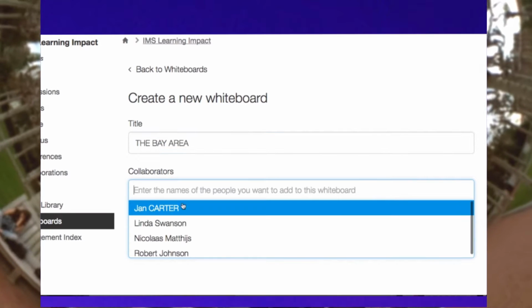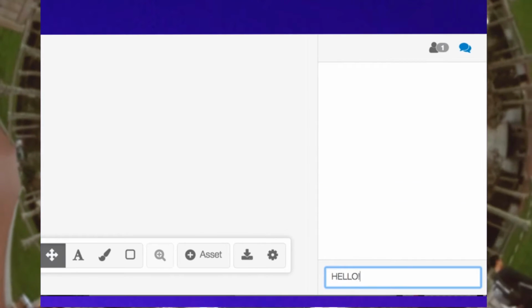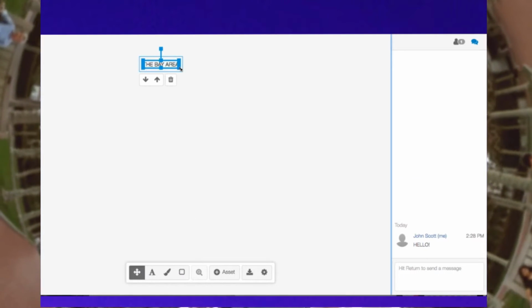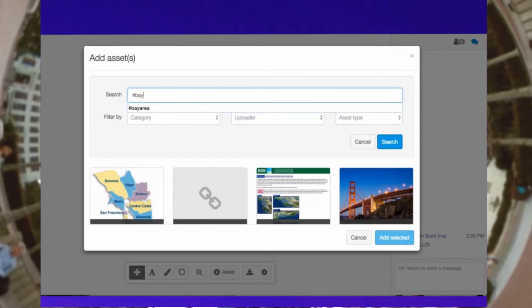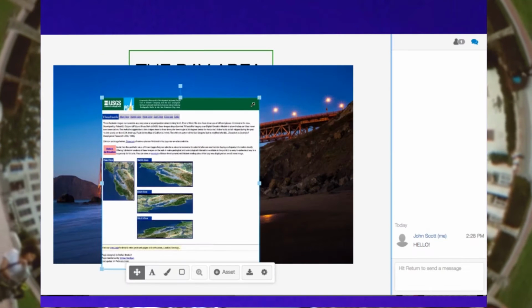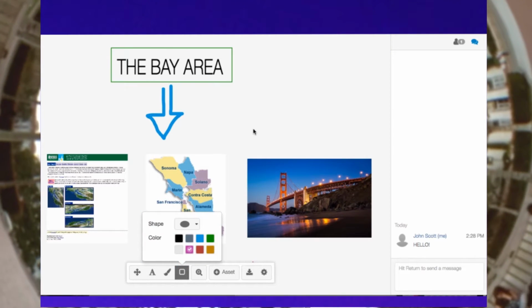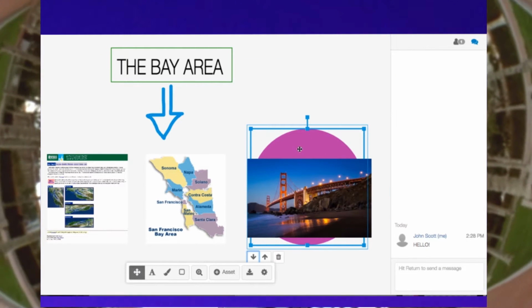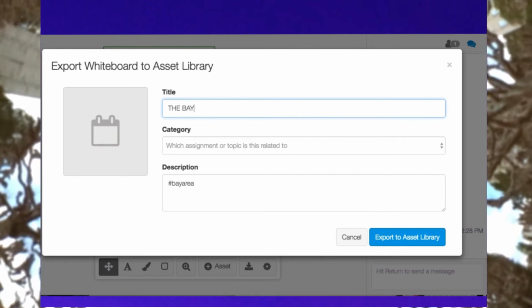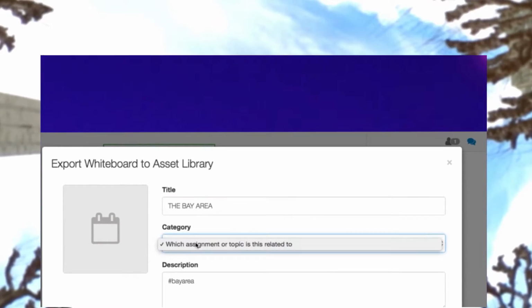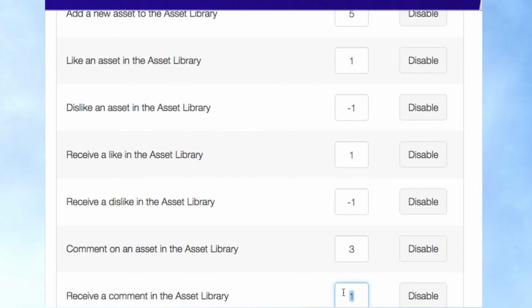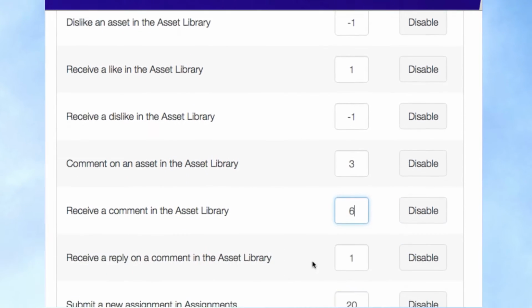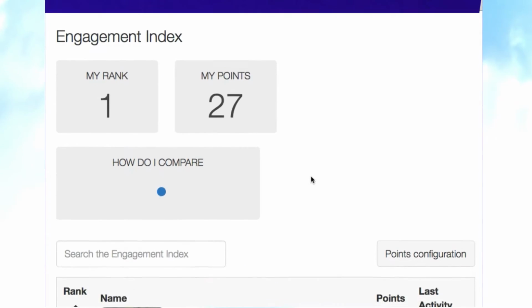Whiteboards for real-time collaborating with peers, for multimedia composing with unique editor tools, and for interacting with and remixing media from the asset feed. The Engagement Index, for customizing point values of learning activities to motivate student impact and displaying student engagement scores on the leaderboard.